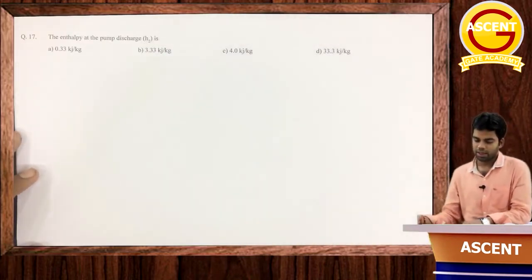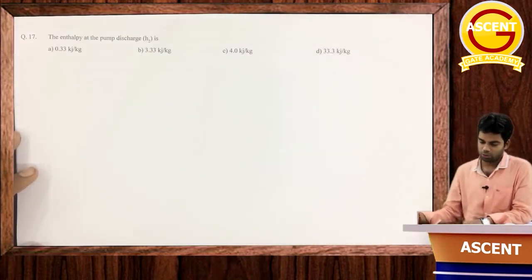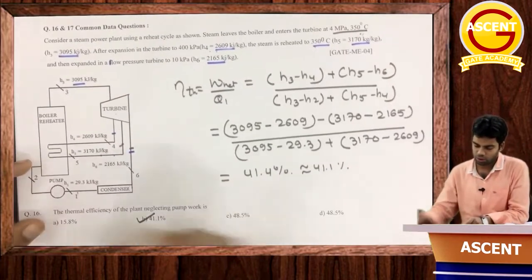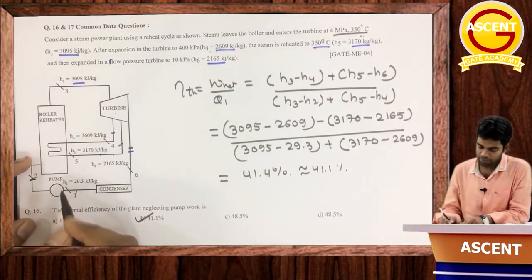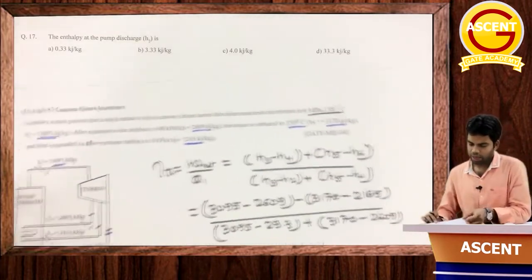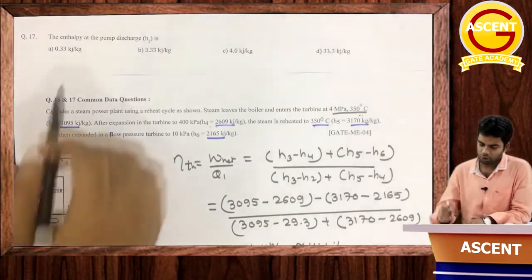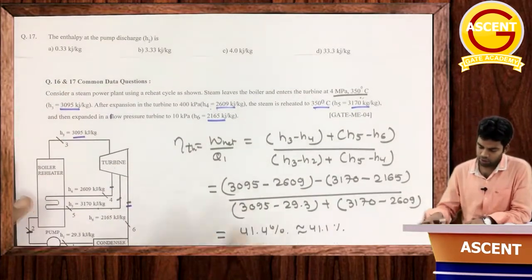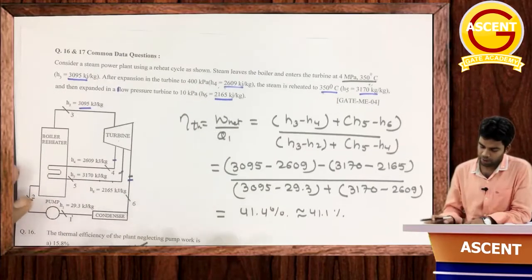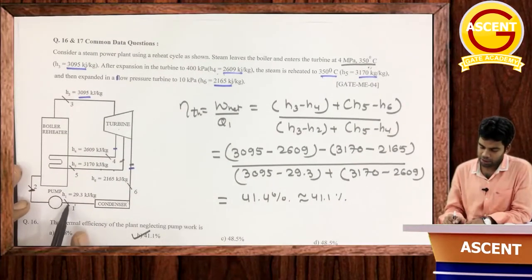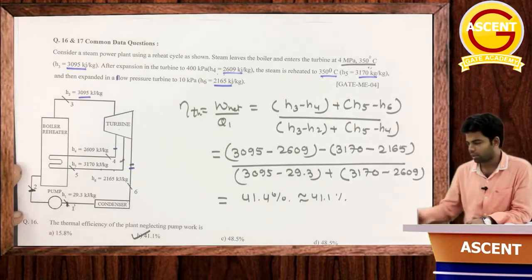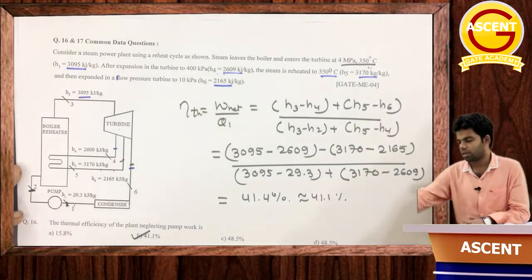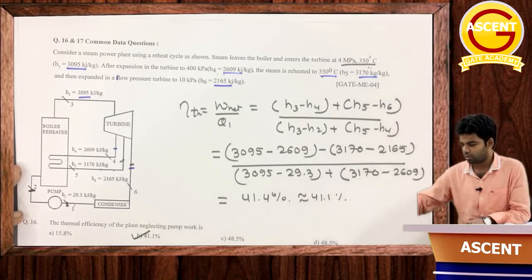Okay, next, the enthalpy at the pump discharge, value of this H2. Since this H2 is not given, what can this H2 be? So directly you can predict it from the option itself. The value of H2 at pump exit, obviously the enthalpy at pump exit is greater than that of the pump inlet. Whatever is the enthalpy at pump inlet, the enthalpy at pump exit will be more than that.